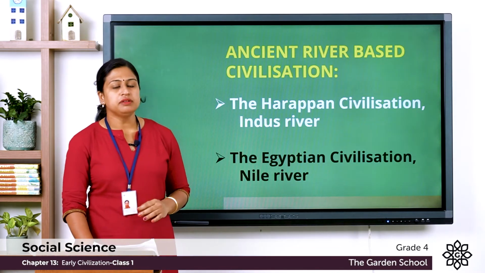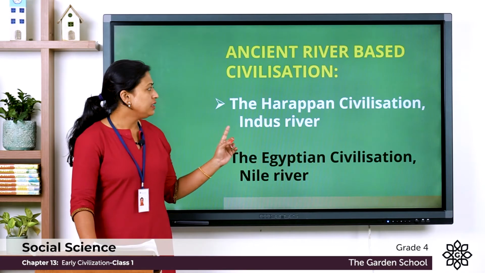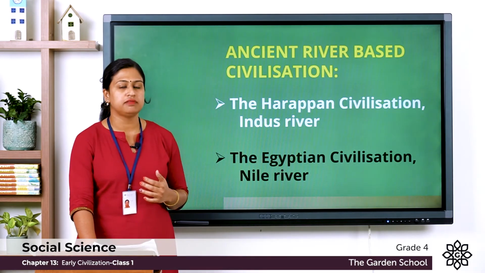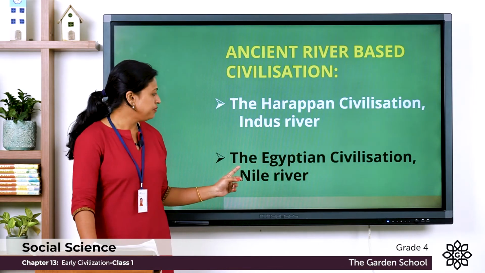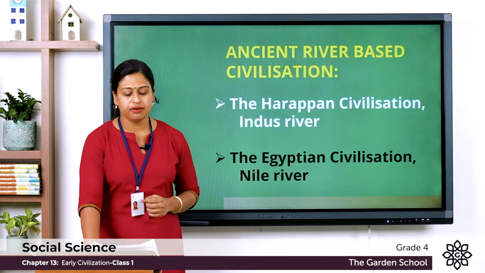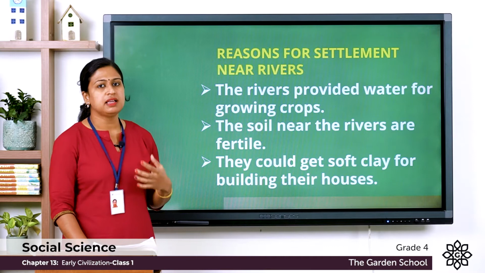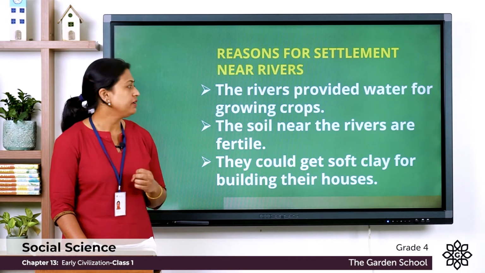In this chapter we will be discussing 2 civilizations, that is the Harappan civilization, or we also say the Indus Valley civilization on the bank of river Indus, and then the Egyptian civilization on the bank of Nile river. Now let's see a few reasons why these civilizations were settled on the banks of rivers.